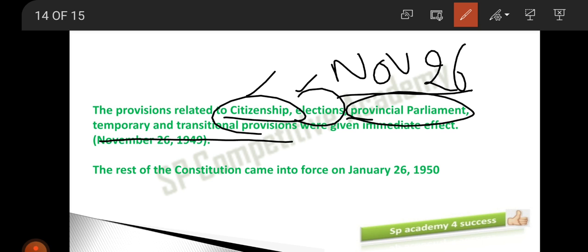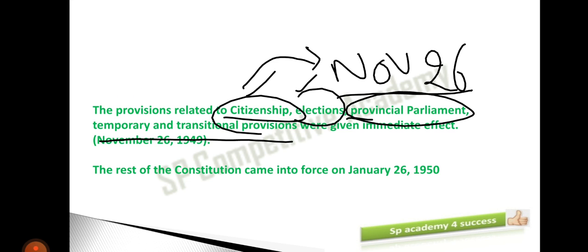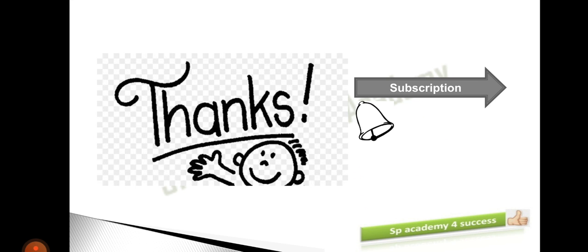Chalo. Except a few. What are the few exceptions? Citizenship, elections, provisional parliament, and temporary and transitional provisions. Except these few exceptions, the rest all came into force on January 26, 1950. Clear guys? So when did these come into force? On November 26. So this is all about the making of the Indian Constitution.